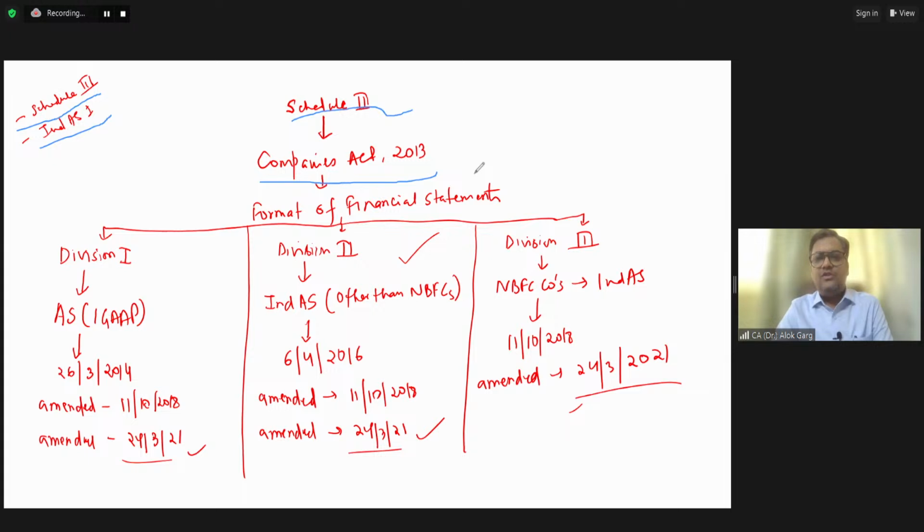And what does Schedule 3 prescribe? It prescribes the format of the financial statement: what should be the structure and format of your financial statement. I hope the context is clear to everyone.